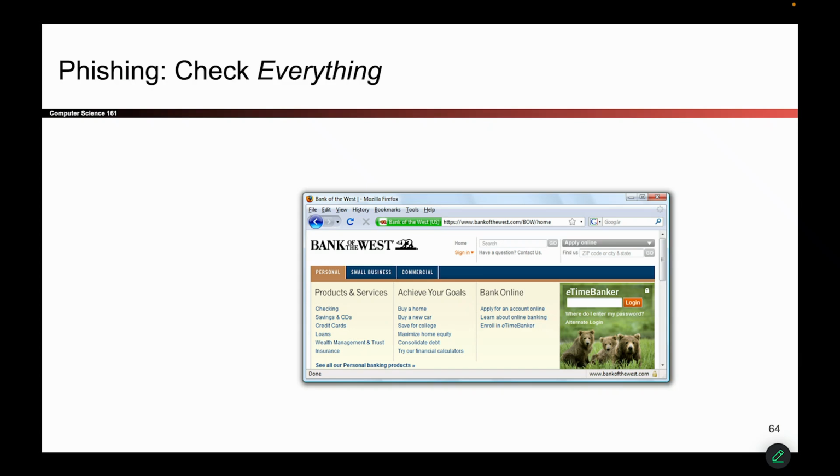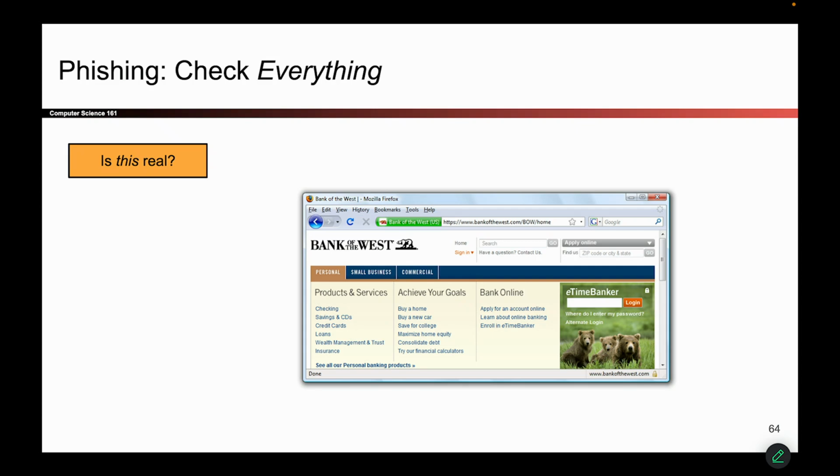OK, we now know that phishing can be hard to detect because of those homograph attacks. So what if we are even more careful? We take this URL and we check every single byte. We make sure there's no Cyrillic characters or weird slashes. And it seems like it is bankofthewest.com. And we check all the characters. Everything looks good. There's nothing wrong with this address bar. Now are we safe? Yes?